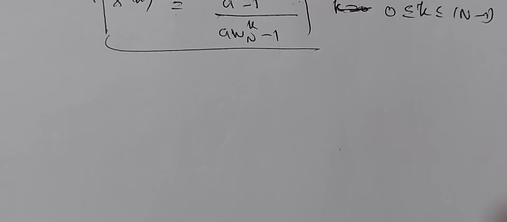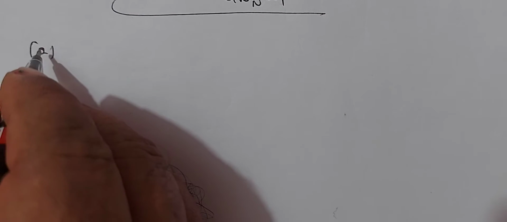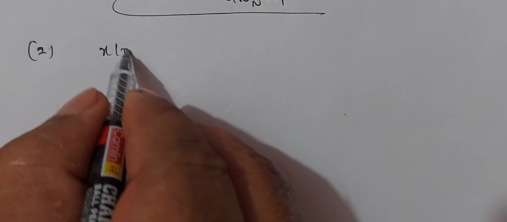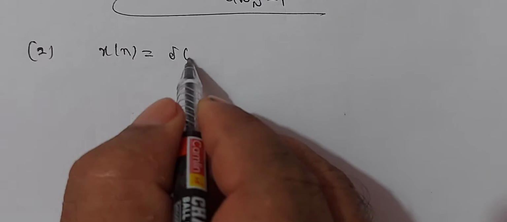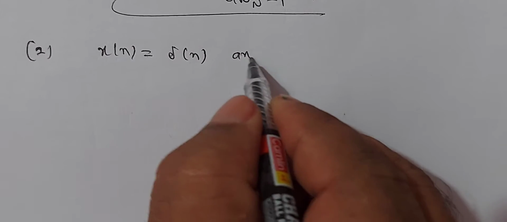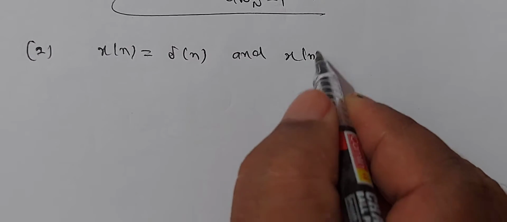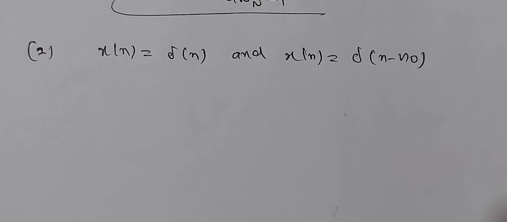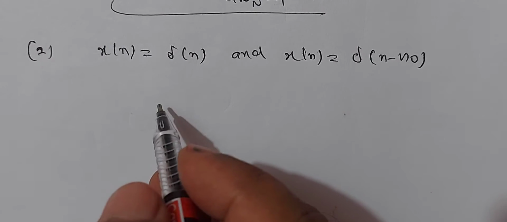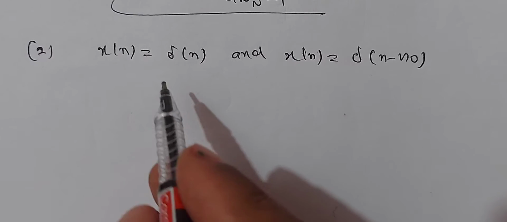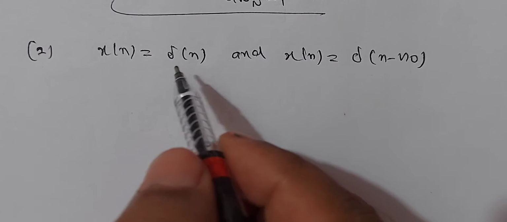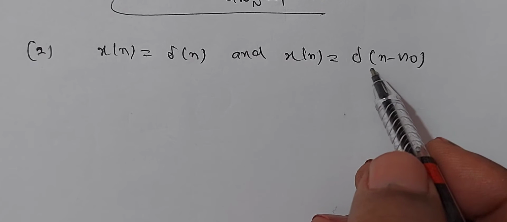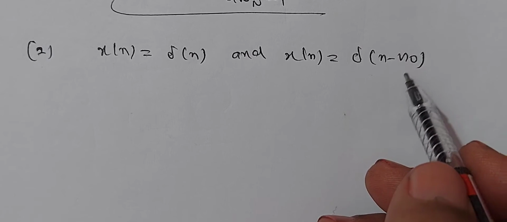Now let us consider another example. Example 2: find the N-point DFT of a given function x of n equal to delta n and another function x of n equal to delta n minus n naught. So you have to find the N-point DFT for a given function x of n equals delta n and x of n equal to delta of n minus n naught.